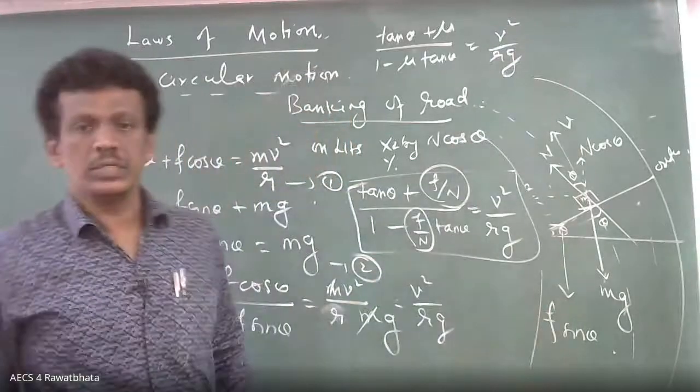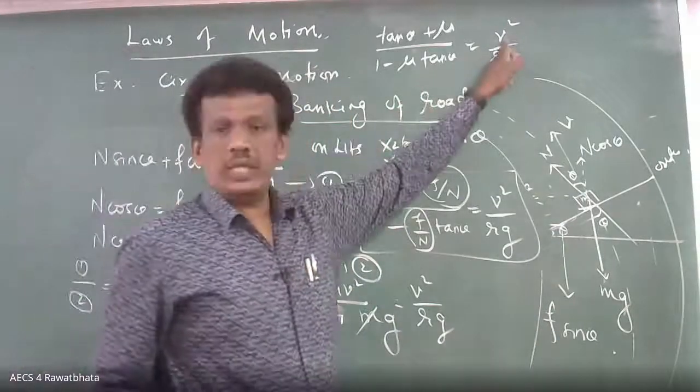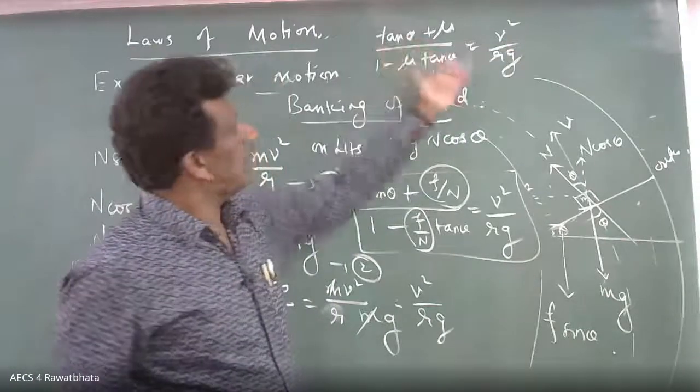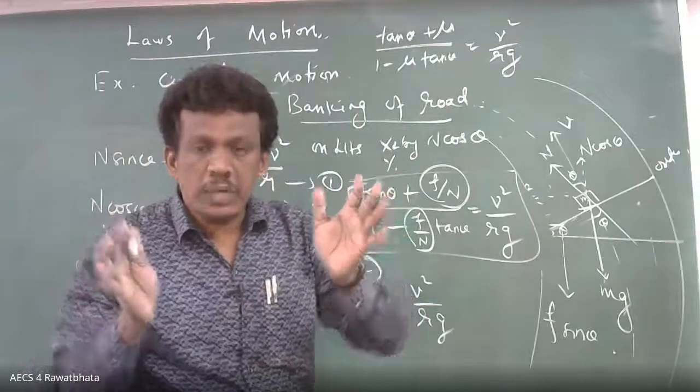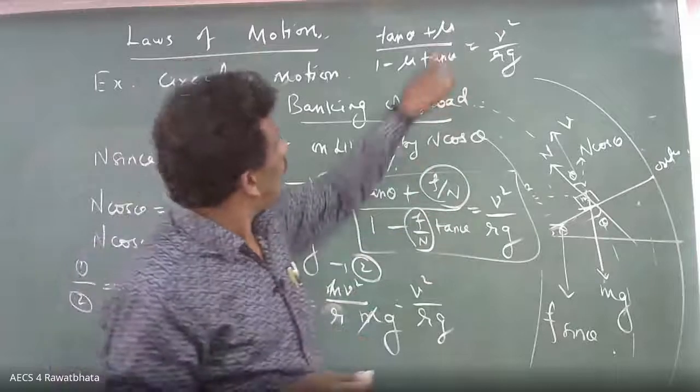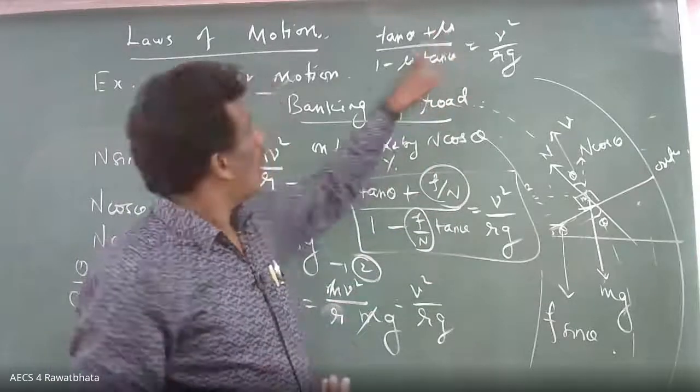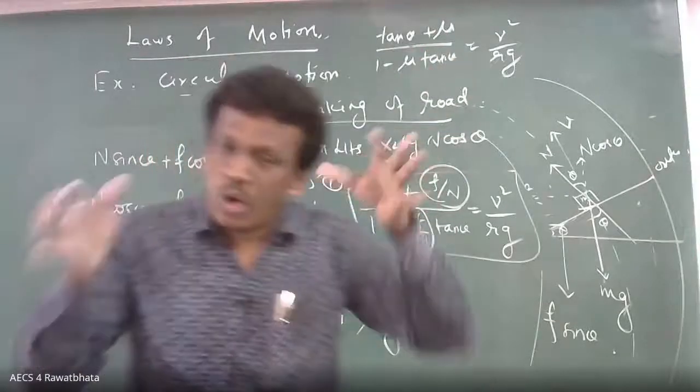That's all. What do you want? V. So the remaining factors, you see that. The centripetal force is provided by what? Mu, meaning friction, and theta. So here both are involved.